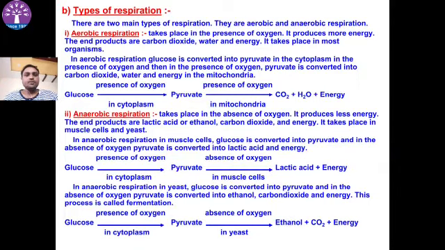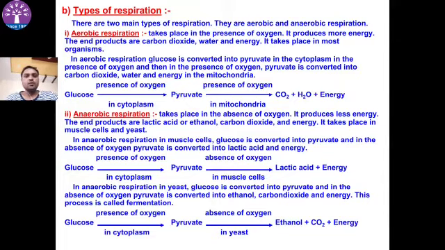Types of respiration. There are two main types of respiration: aerobic and anaerobic respiration. Aerobic respiration takes place in the presence of oxygen. Anaerobic respiration takes place in the absence of oxygen. So some organisms survive without oxygen. For example, formation of energy in the presence of oxygen.